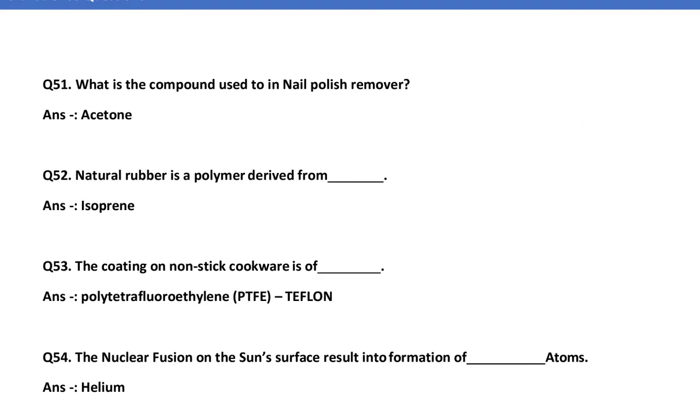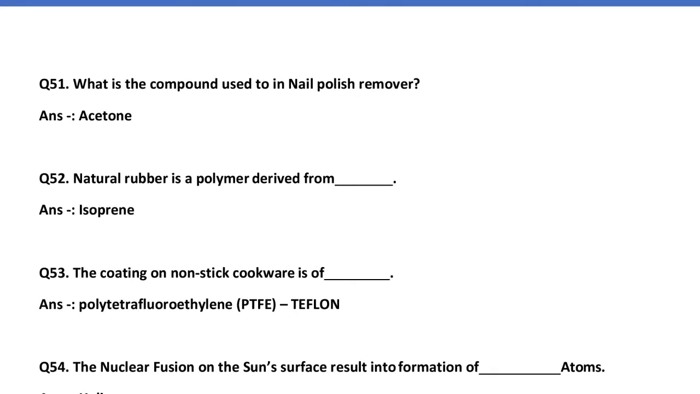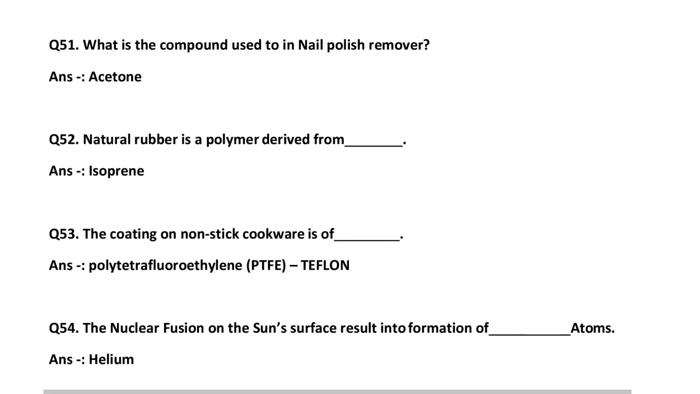What is the compound used in nail polish remover? That is acetone, an organic compound generally used to remove nail polish from your hand. Natural rubber is a polymer derived from dash, that is isoprene. Natural rubber is a polymer derived from isoprene.